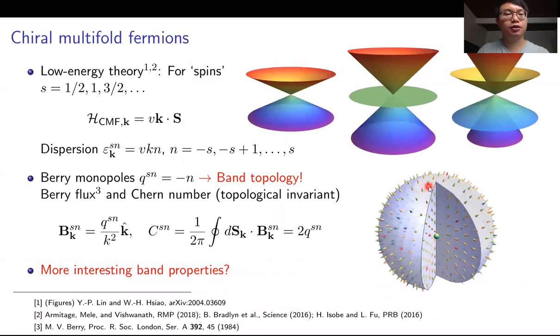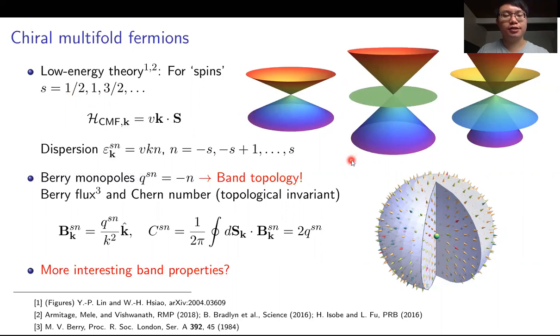So what are chiral multifold fermions? They are the low energy excitations at the topological nodes in the Brillouin zone. The low energy theory for these topological nodes could be described by the k dot s Hamiltonian. Here k is the momentum and s is a spin which could be either half integer or integer. The number of bands are determined by the spin and the dispersion could be either linear or flat.